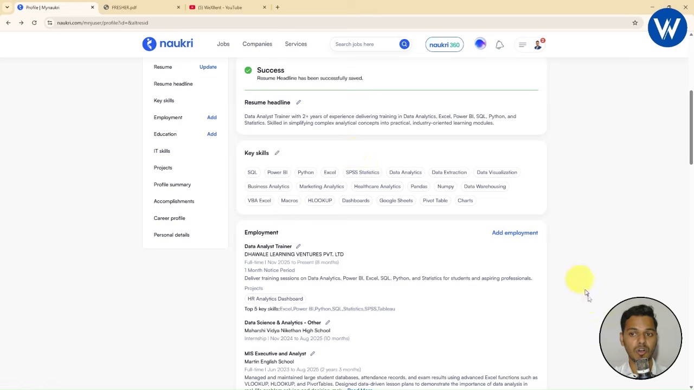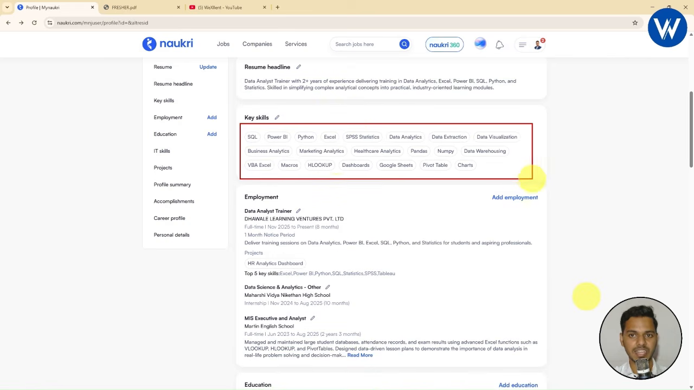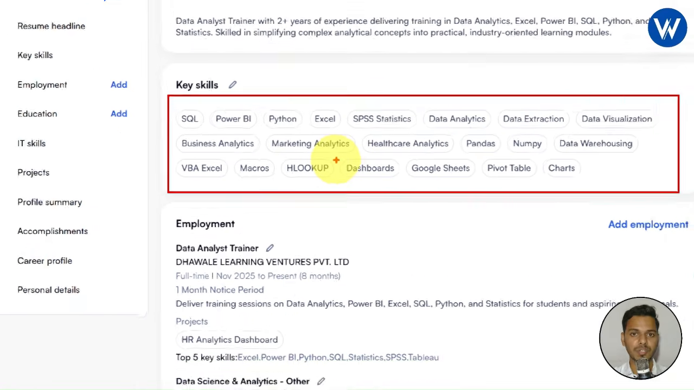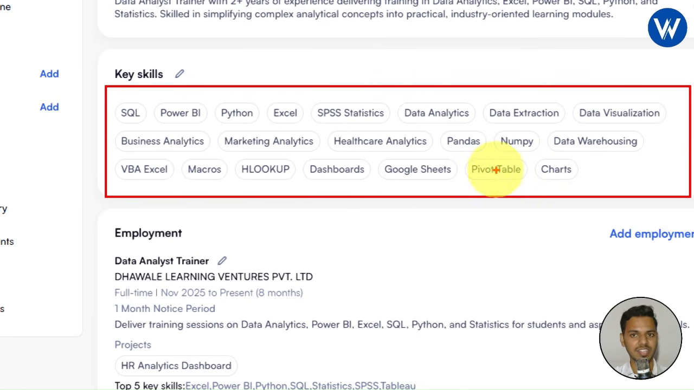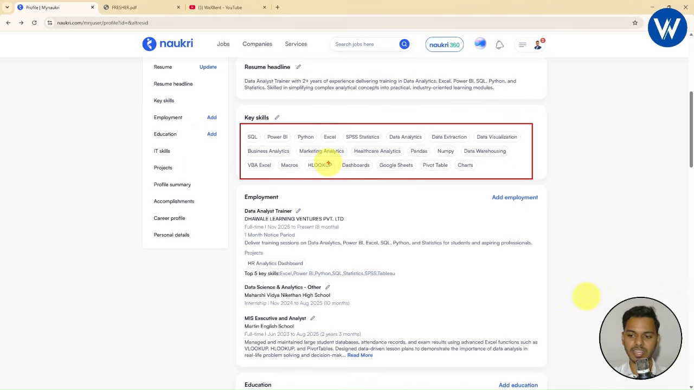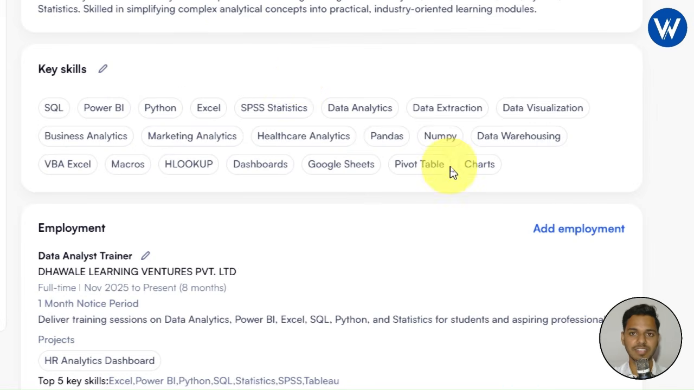Now you need to add all the key skills. Let me show you guys. If you are applying for data analyst, you need to add the skills related to data analytics like SQL, Power BI, Python, Excel, and other skills. In the same way, if you are applying for data engineer or AI ML engineer or a different job role, you need to add the key skills according to that job role only.